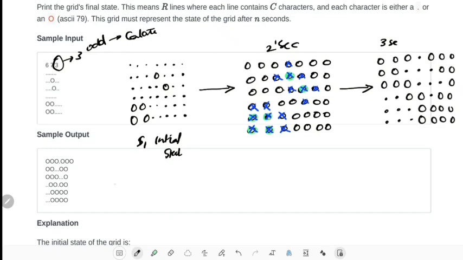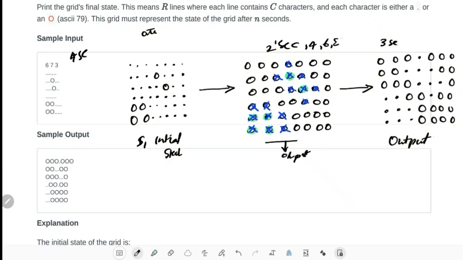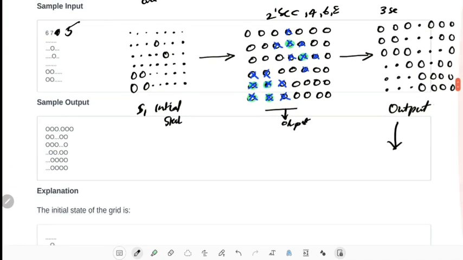Okay, see, this matches with this. So at time 3 seconds, this will be the output. If time is given as 4 seconds, then we can directly return this state as output. Even if it's 6, 8, any even number. But if time is given as 5 seconds, then we have to calculate the next state from this. I will show that also, so that you will get clarity.